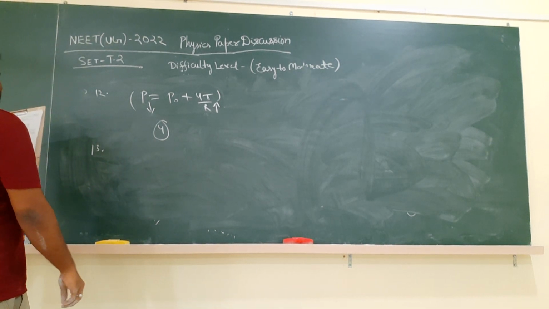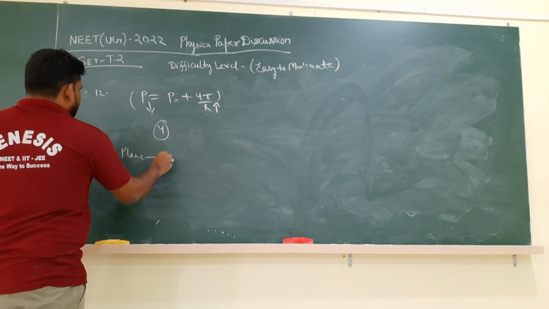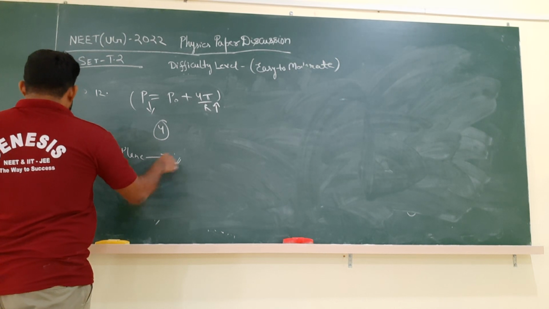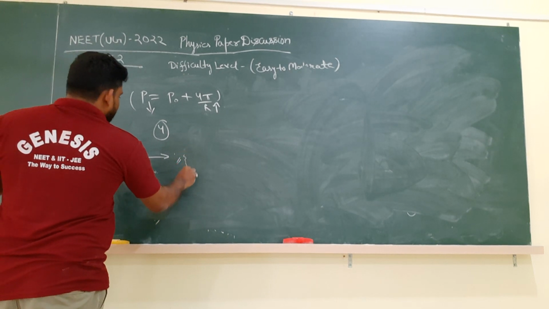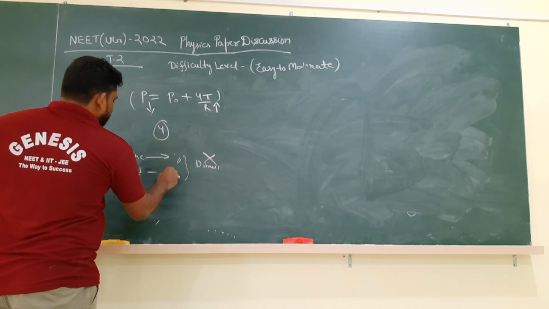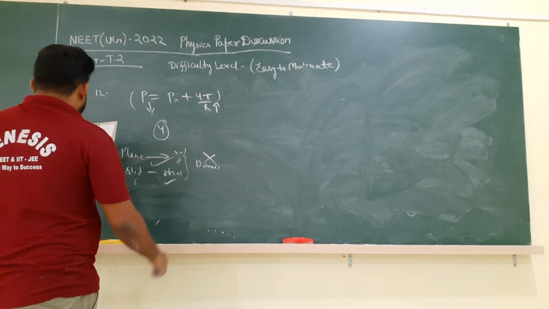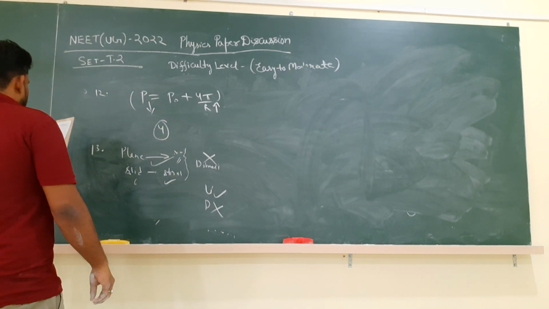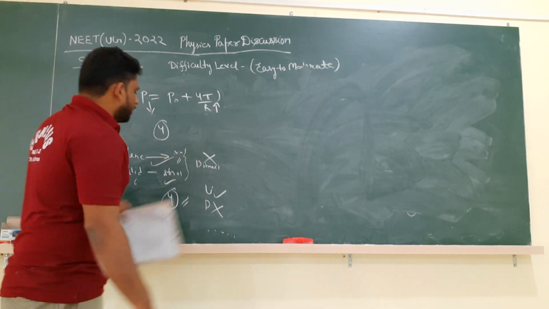Now, plane angle and solid angle, it is very simple. Every student knows about it. What are the units of plane angle? We can say radians or degrees. And what is solid angle? The unit of solid angle is steradian. But they don't have any dimensions. So they have units, but they don't have dimensions. Which is the correct option? Units but no dimensions, so option 4 is correct. Like that we can solve, very simple.